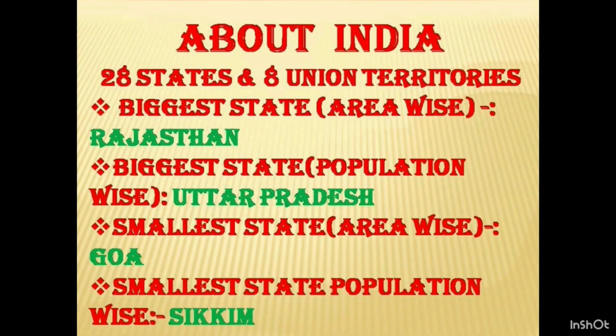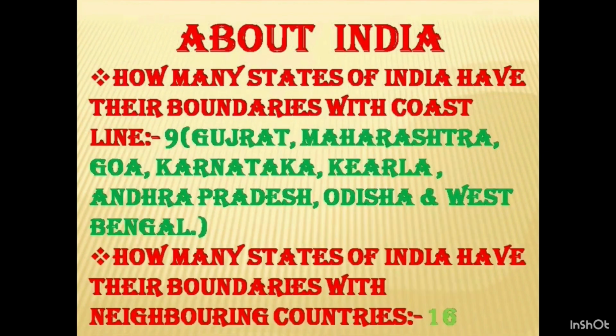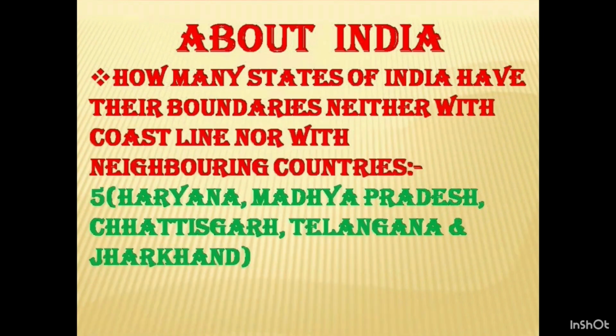Biggest state area wise is Rajasthan. Biggest state population wise is Uttar Pradesh. Smallest state area wise is Goa. Smallest state population wise is Sikkim. 9 states of India have their boundaries with coastline: Gujarat, Maharashtra, Goa, Karnataka, Kerala, Andhra Pradesh, Odisha, and West Bengal. And 16 states have their boundaries with neighboring countries. 5 states in India have their boundaries neither with coastline nor with neighboring countries. The states are Haryana, Madhya Pradesh, Chhattisgarh, Telangana, and Jharkhand.